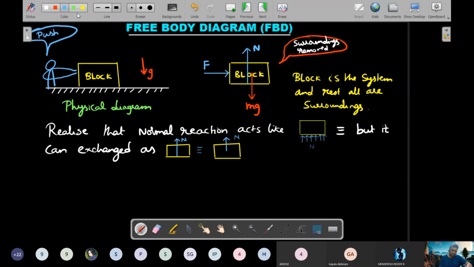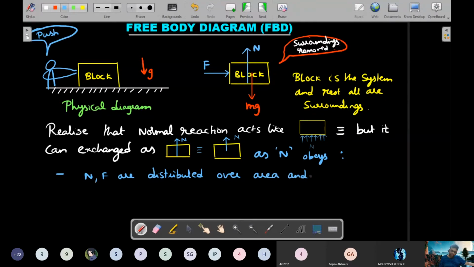So the normal reaction in these calculations, N and F are distributed, N is distributed over area, and mg is distributed over volume, actually speaking.